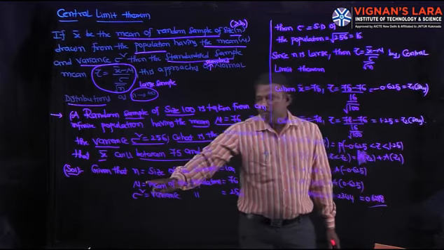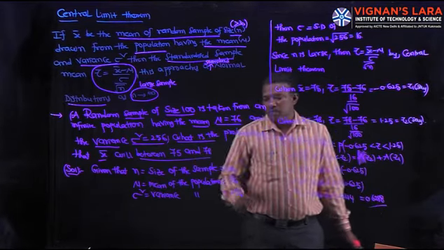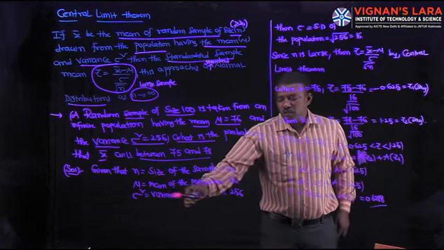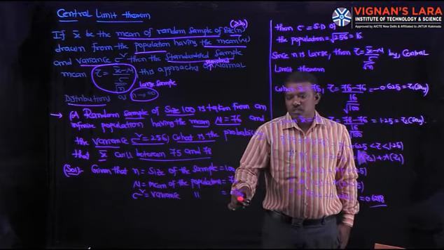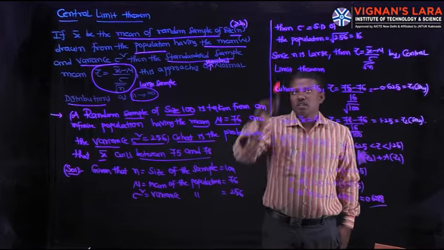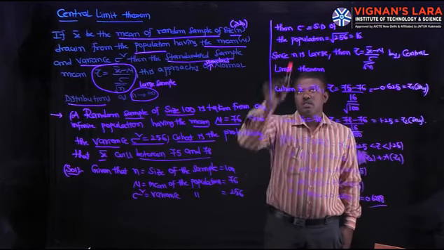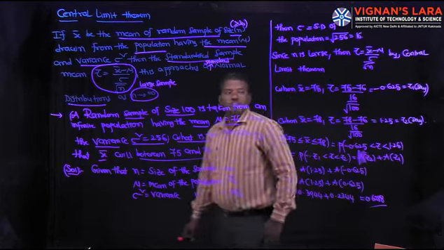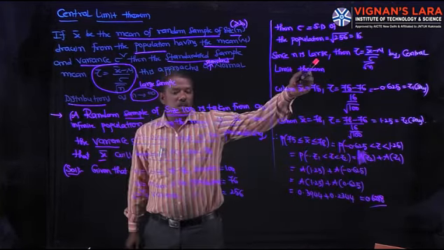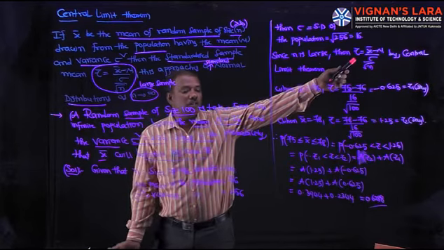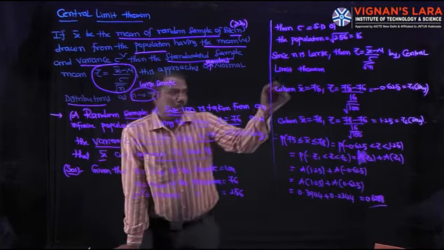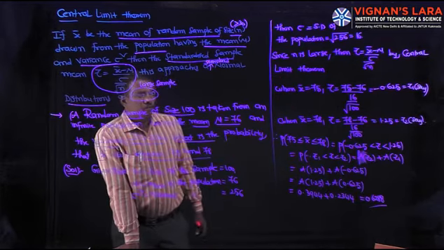Next, mu, mean of the population, is 76, already given. Variance, sigma square, of the population is 256, already given. So the standard deviation of the population, sigma, is equal to root over 256, which is 16. Here, since n is large, the substitution is Z equal to x bar minus mu by sigma by root n, by central limit theorem.